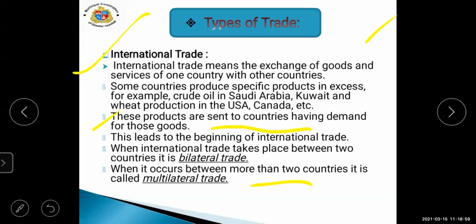If international trading is done between only two countries, it is known as bilateral trade, and if more than two countries are involved, it is known as multilateral trade. Multi means more than two countries, and bilateral means only two countries.